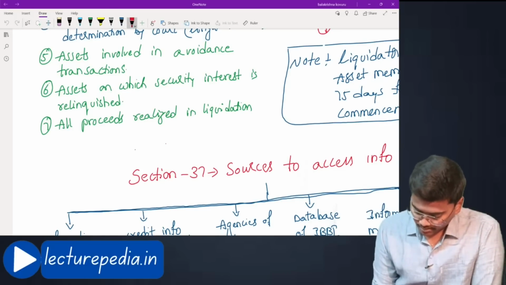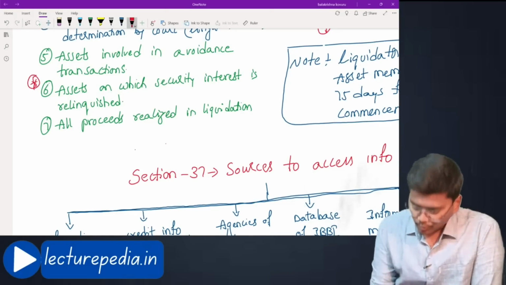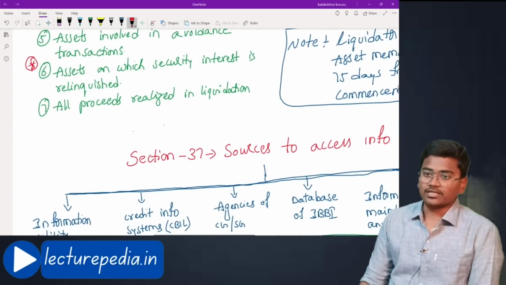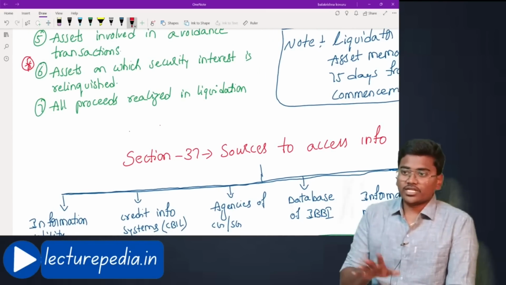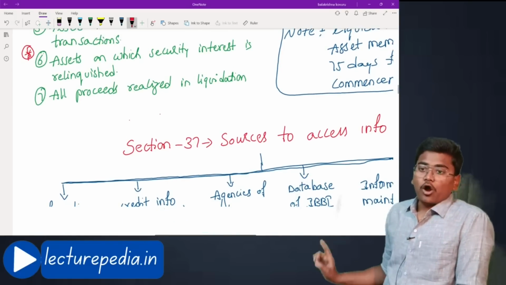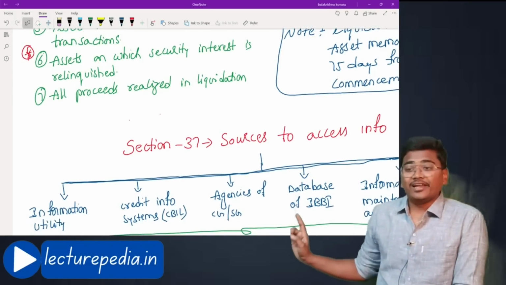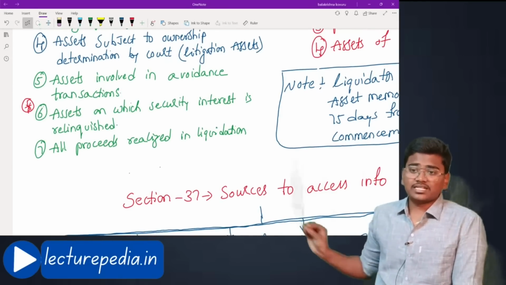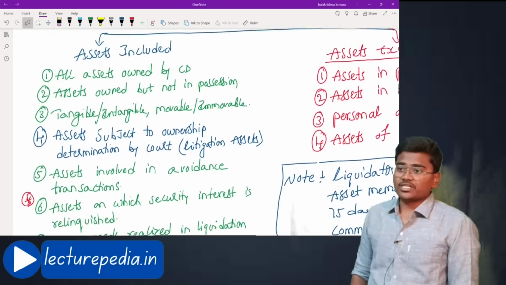If you want, you can mark this up. Within 10 to 15 minutes we will discuss that point. At that time you can clearly understand it. If it is understood now, it is okay. And all proceeds realized in liquidation. Okay, even all proceeds realized in liquidation should also be included in the liquidation estate.